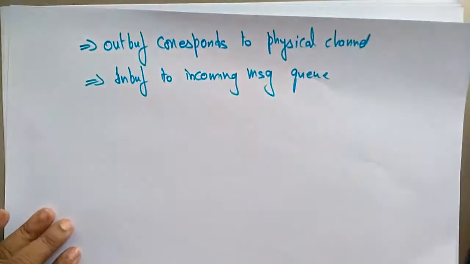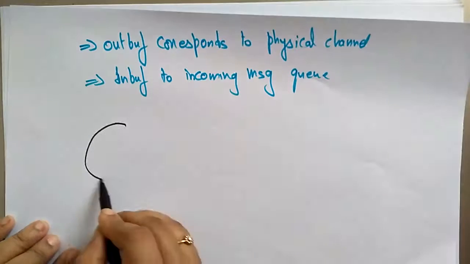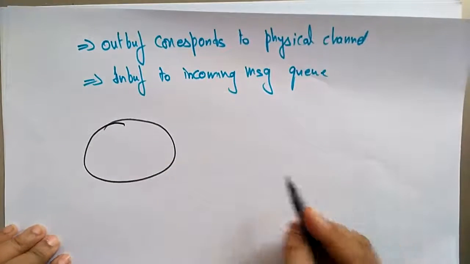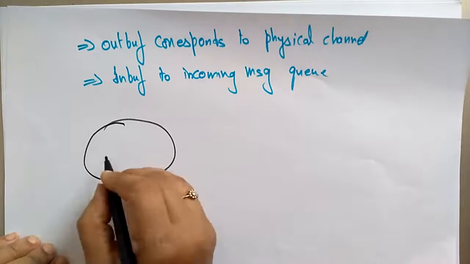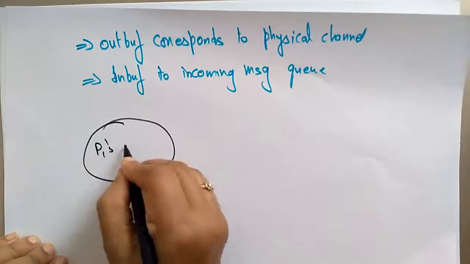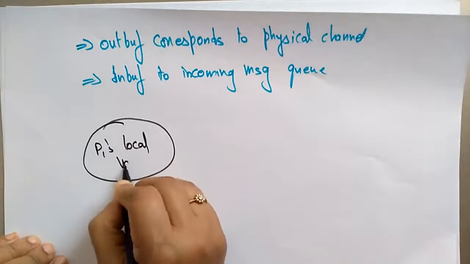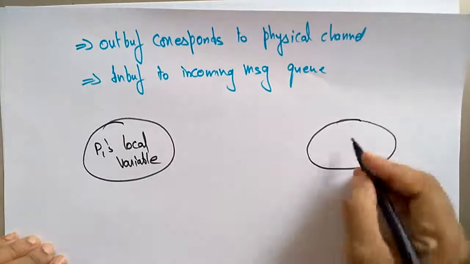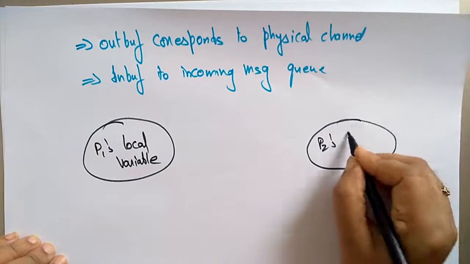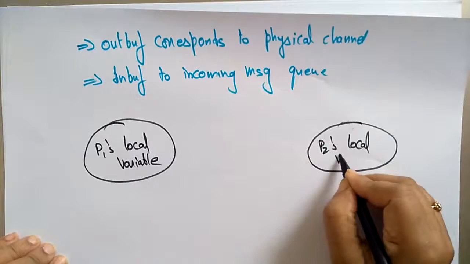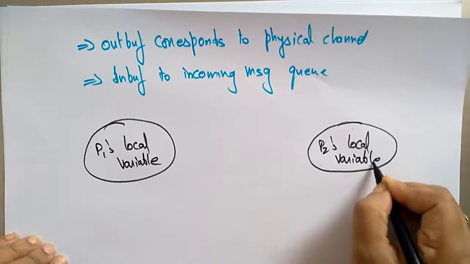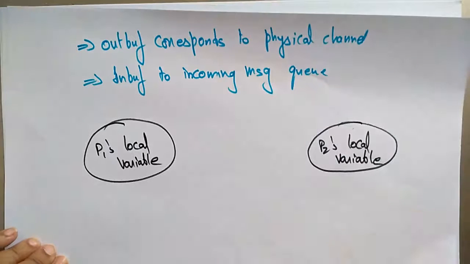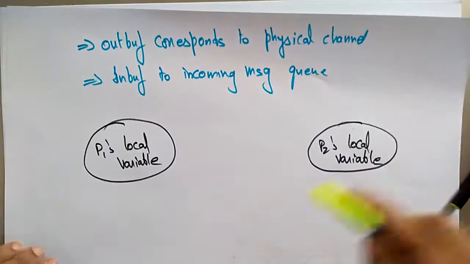Let's take P1's local variables present here, and in the same way P2's local variables on another processor. Now it is time to send the message.